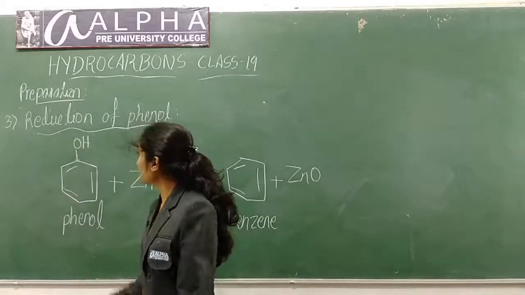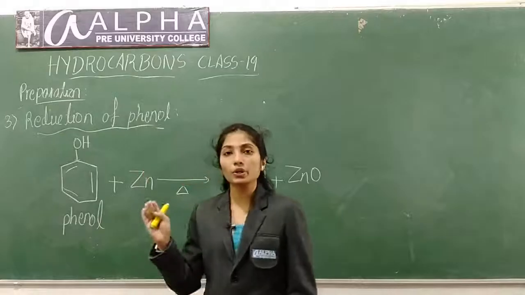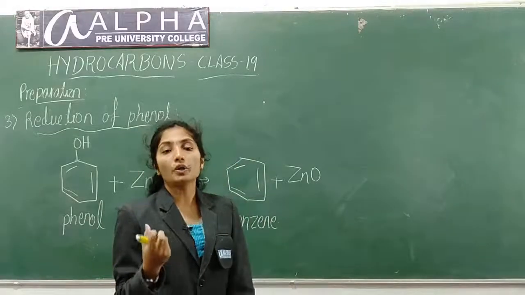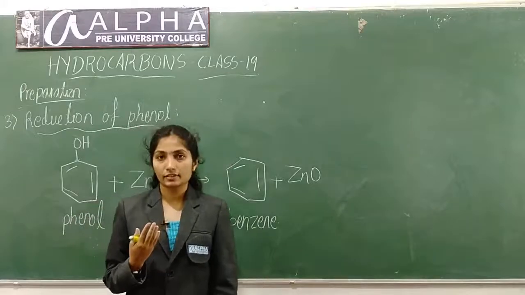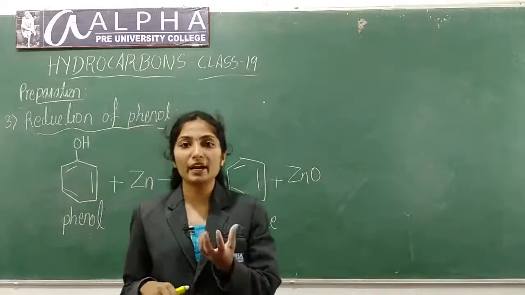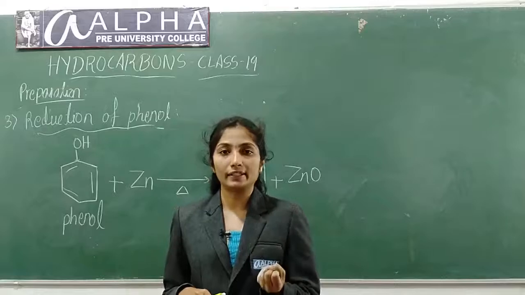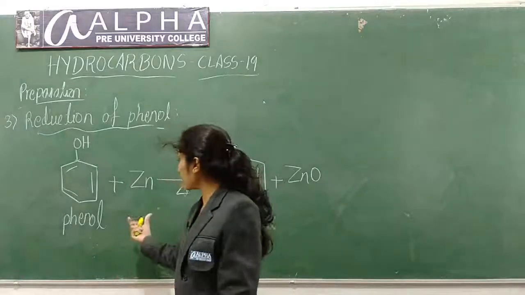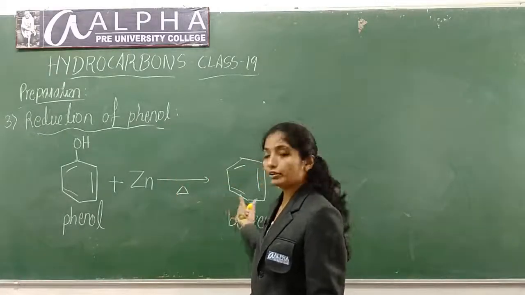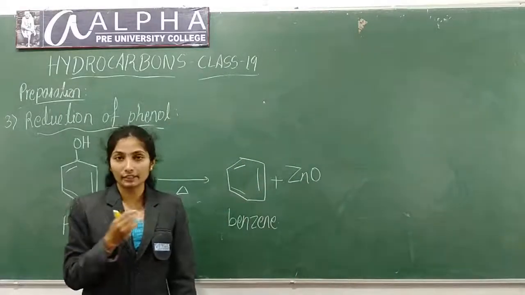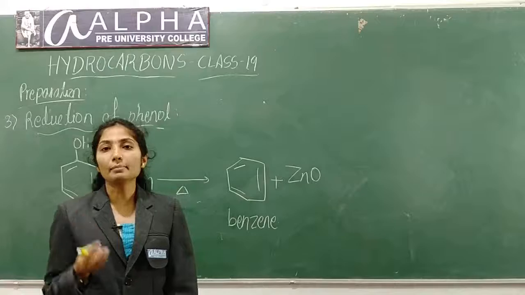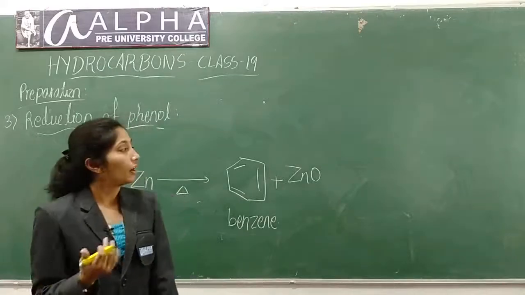So what will happen in the reduction of phenol? You are going to heat phenol in the presence of zinc dust. When you heat phenol in the presence of zinc dust, it gets reduced to benzene. These three are the methods of preparation of benzene.